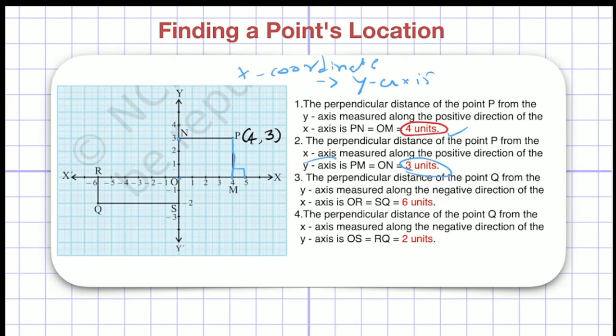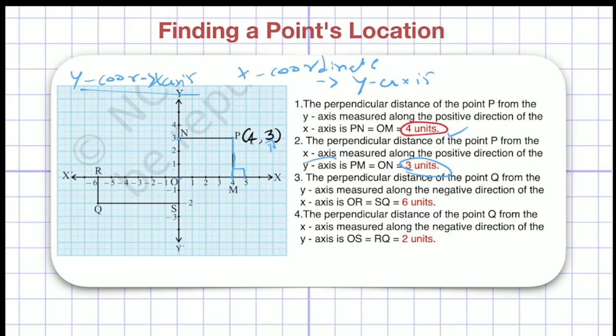So here is my y coordinate. My y coordinate is the perpendicular distance of point P from the x-axis. So if you are mentioning the y coordinate, that means it is the distance of point P from the x-axis, right? Don't be confused. Y coordinate means distance from the x-axis. X coordinate means distance from the y-axis. You have to take care of the sign, or the direction also. If it is in the positive direction, you have to write a positive number. If it is in the negative direction, you have to write a negative number.